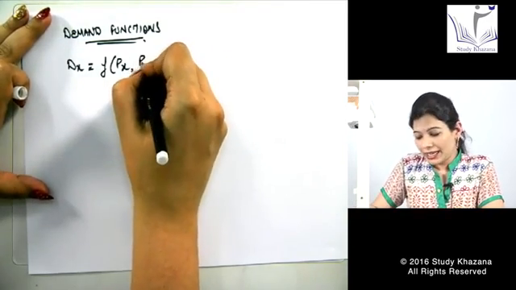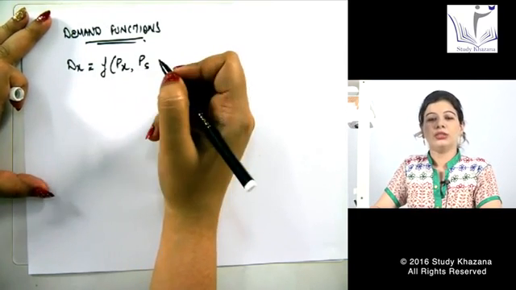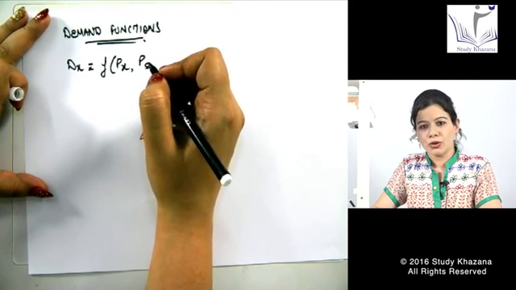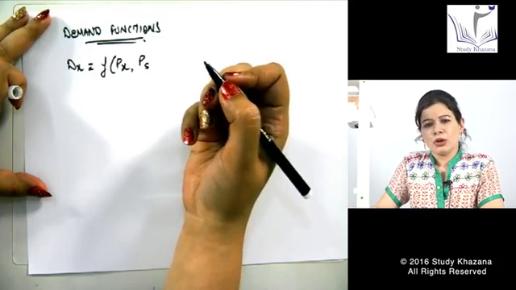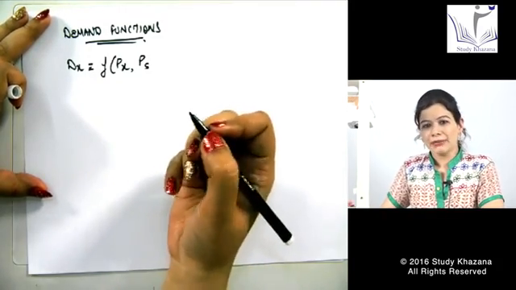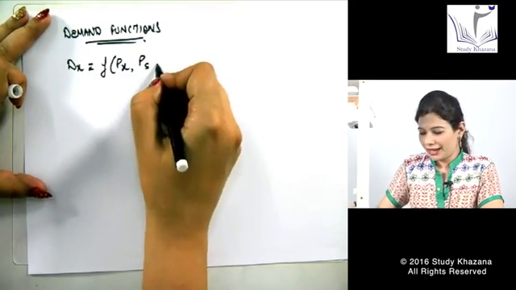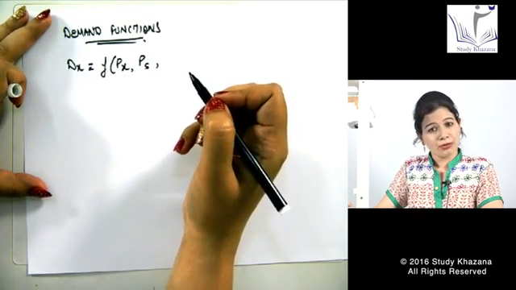What else? That can be price of substitutes. Substitute goods are those goods which can be used in place of each other. For example, Pepsi and Coke. If I am not able to get Pepsi over here, I'll prefer buying Coke. Obviously, Fanta and Mirinda, tea and coffee. If I am not getting tea, I'll say bring coffee. Fine. So price of substitutes also affects the demand for commodity X.